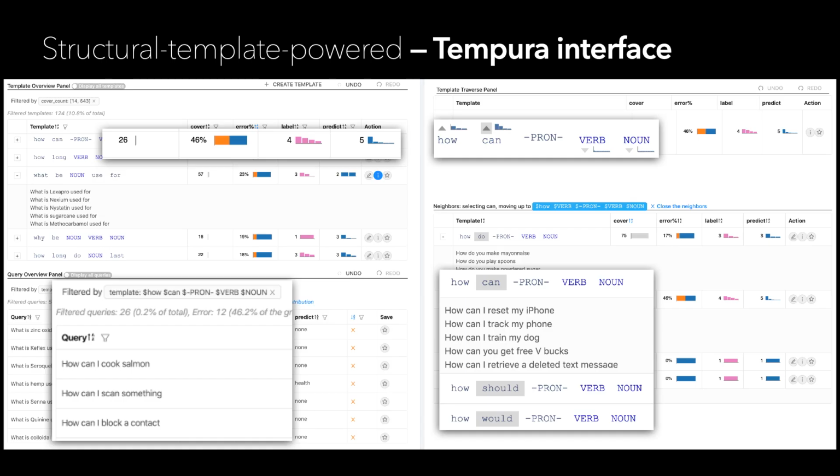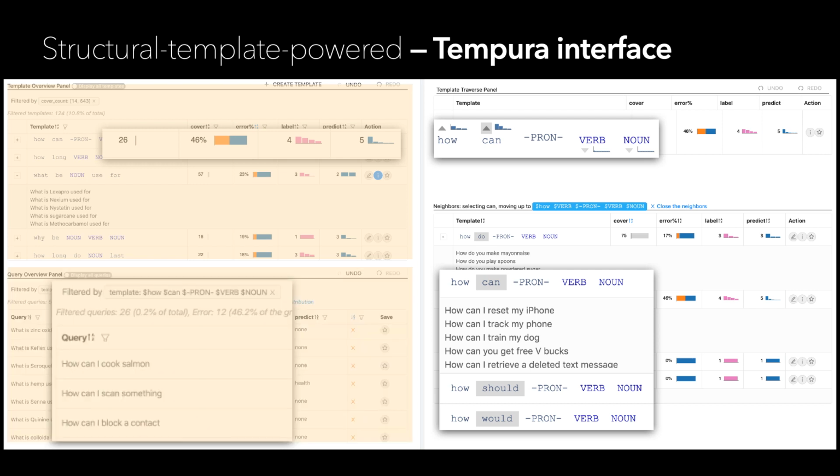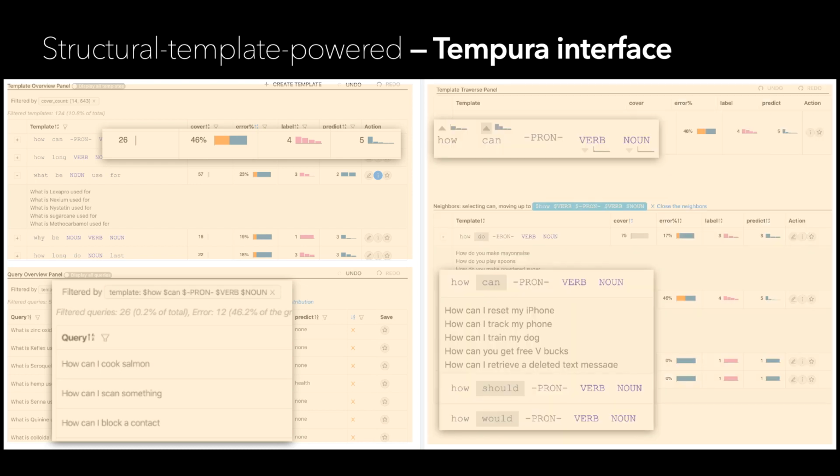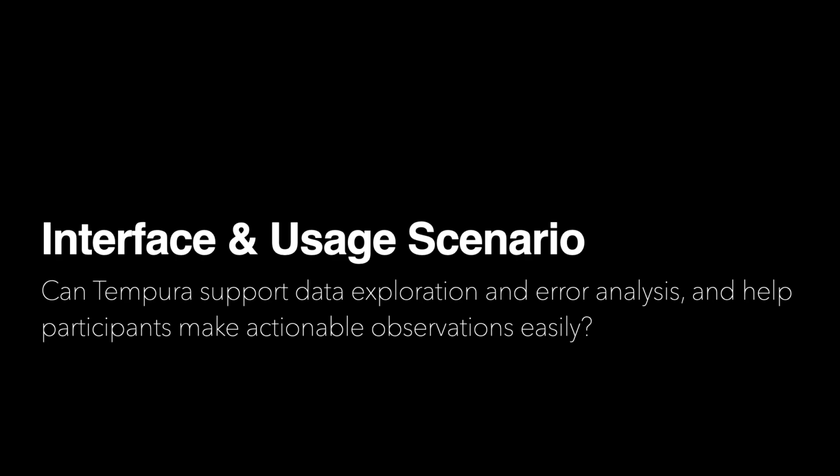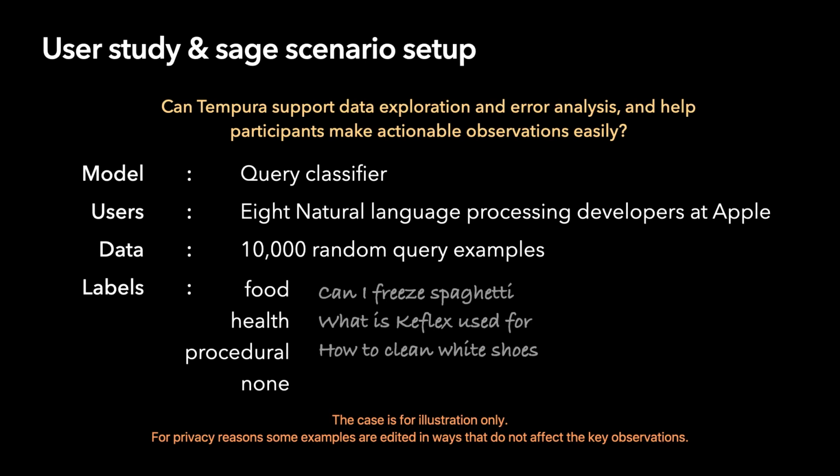We integrate all the nice properties of structural templates in one interactive user interface called Tempura. Tempura summarizes a dataset distribution with overview templates, provides access to raw queries, and supports in-depth navigation among related templates. Now, let's walk through Tempura with a specific case. The case is from our user study with several NLP developers at Apple.